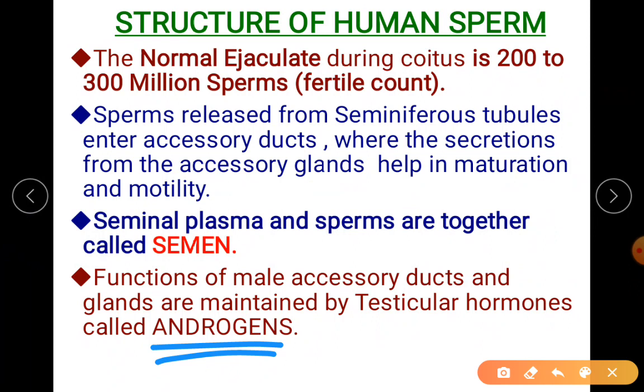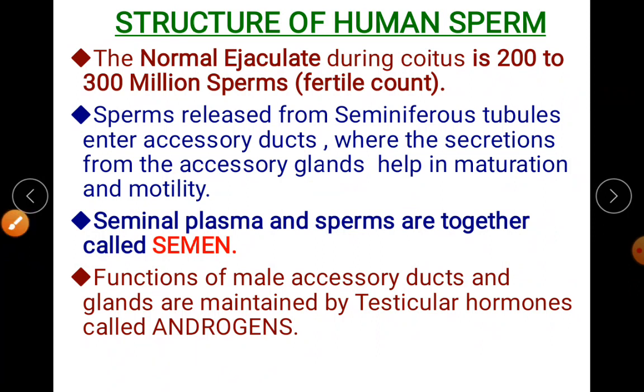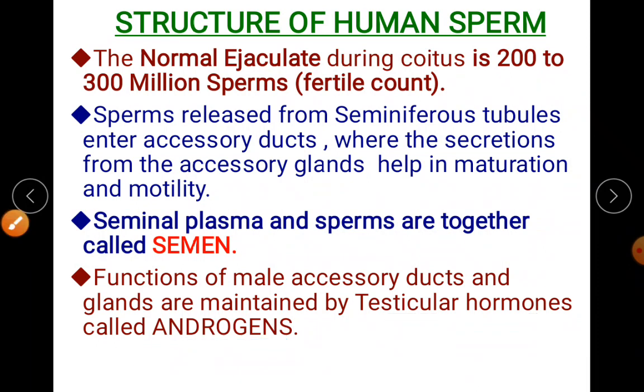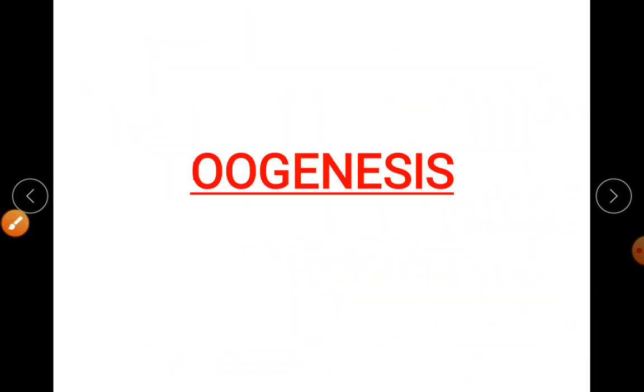So when I say internal, it is spermatogenesis, and not only spermatogenesis, but development of sex organs. When I say development of sex organs, we are talking about your primary sex organ as well as accessory ducts and accessory glands. So those are your testicular hormones. One group of hormones is your androgens. Okay. Now we'll understand about oogenesis.